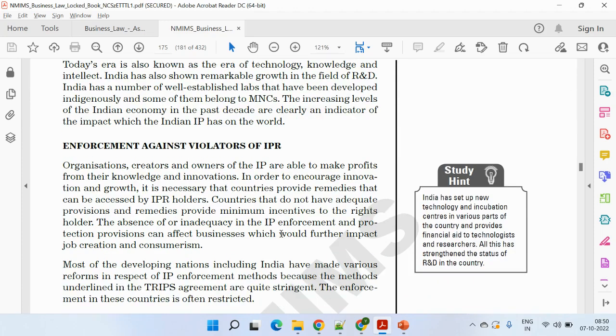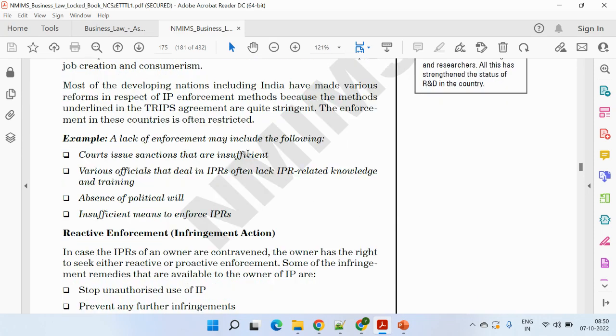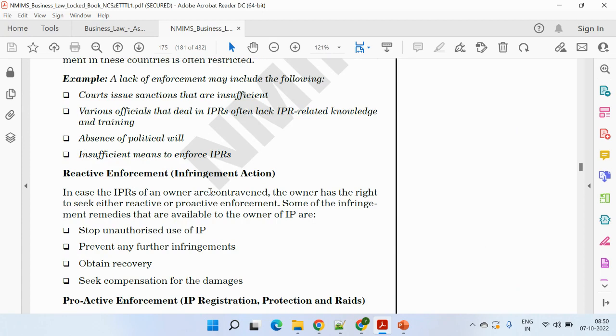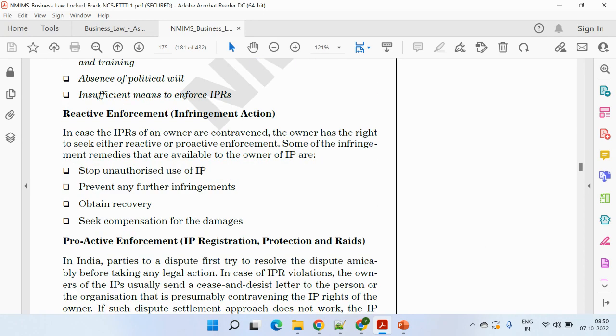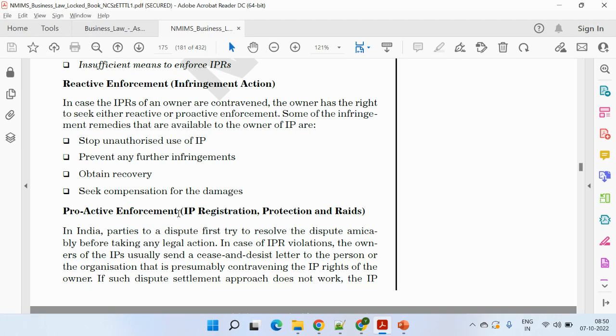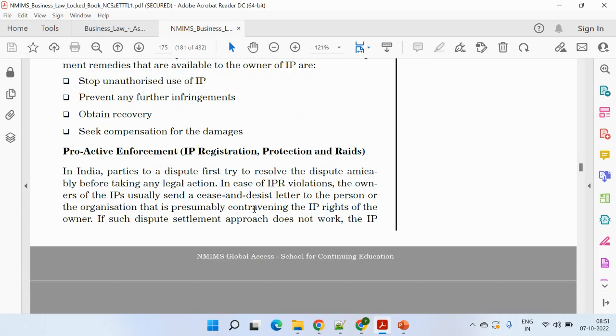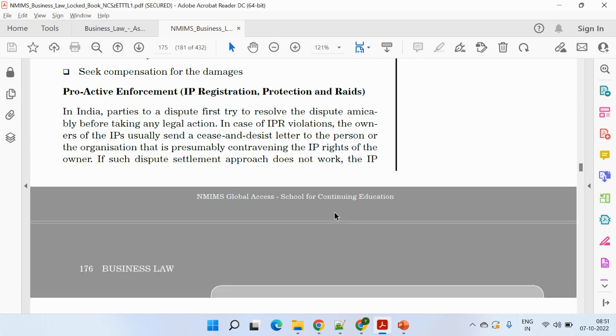Enforcement against violation of IPR. You can give some examples. You can explain the reactive enforcement, which is infringement action. In case of IPR, the owner has the right to seek reactive and proactive enforcement. Next is the proactive enforcement, which is IP registration, protection, and raids, where a distributor is first asked to resolve, and in case of IPR violation, the owners of the IP send a cease and desist letter to the person or organization that is presumably contravening the IP rights of the owner.